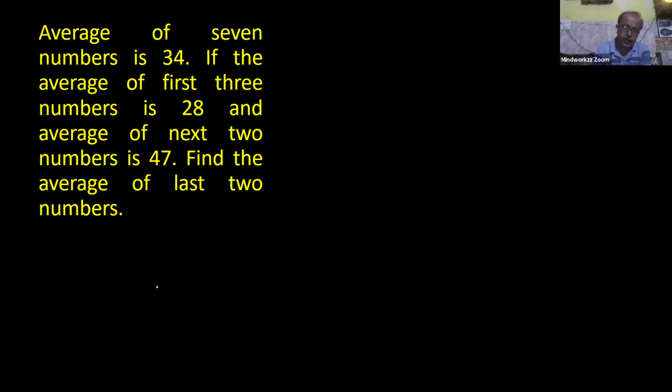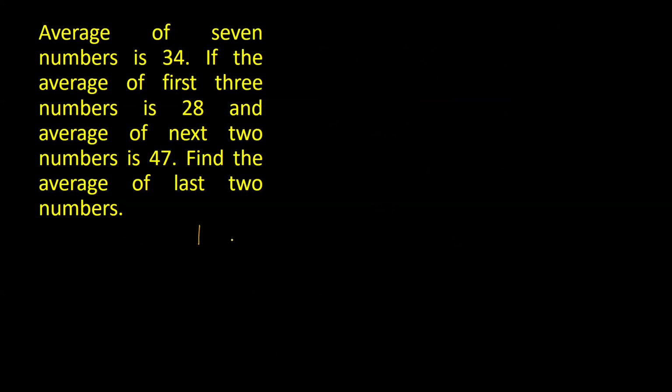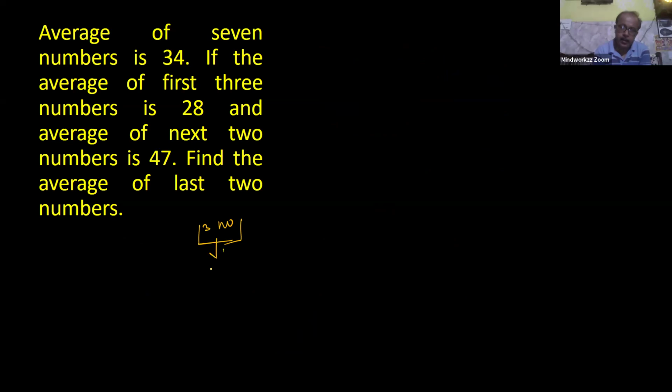No, sir, I'm talking about the difference in the numbers, like the first three and the next two. The first three numbers' average is 28 and the next two numbers' average value is 47. So what is the difference value?